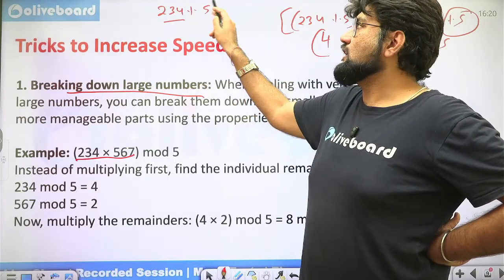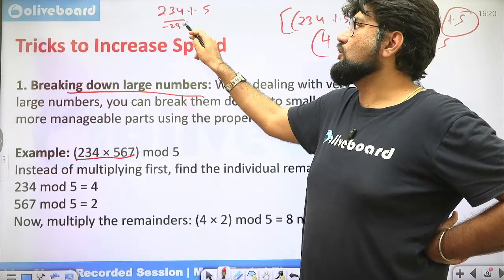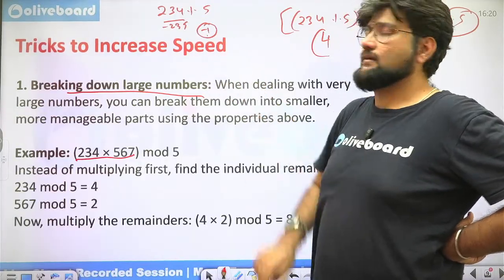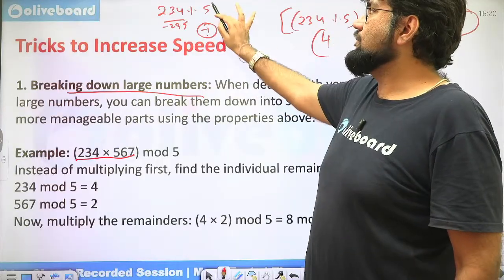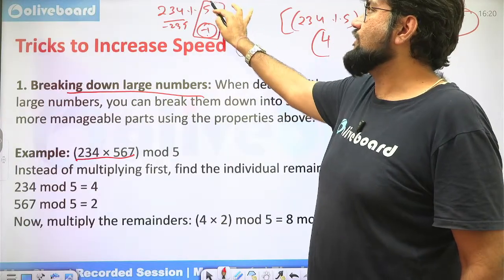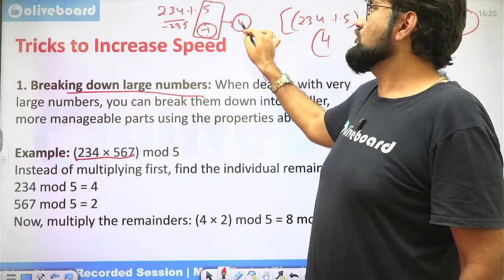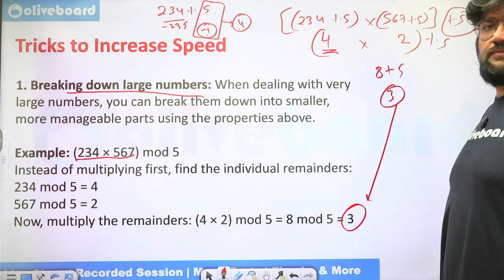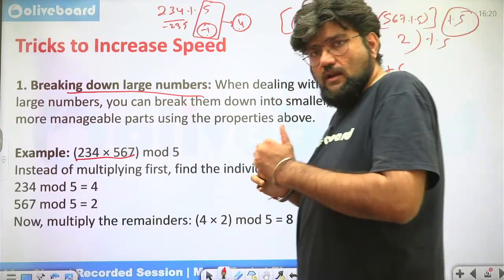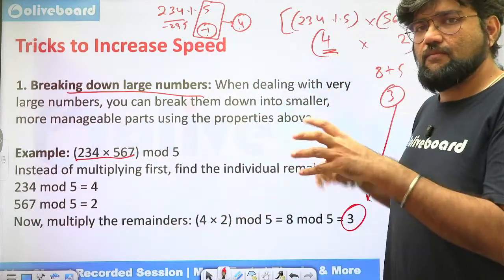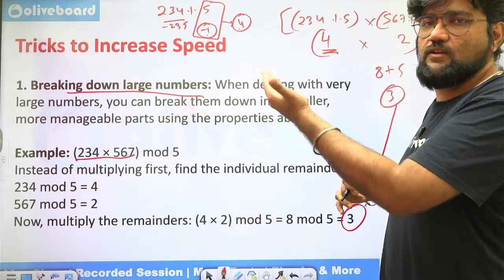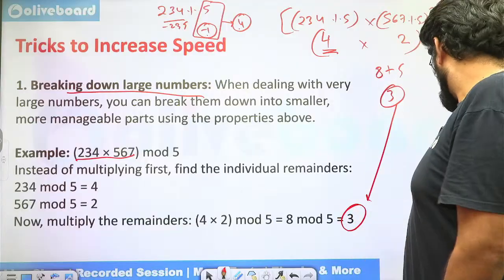So go for 235, subtracting 235, what do you get? -1. This is a negative remainder, and whenever you get a negative remainder, you add it to the divisor to get the final remainder. So final remainder is 4. It will still be the same only. But if you are closer to a number which is coming afterwards, subtract from it directly, get the negative remainder, and add it to your divisor to find the answer very quickly. That way it will help to solve faster.